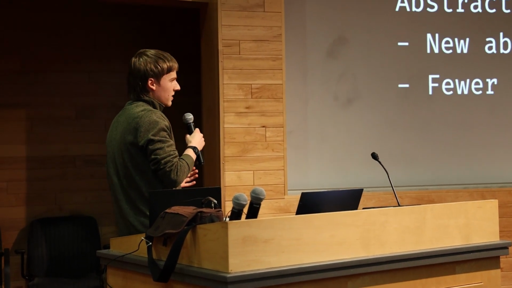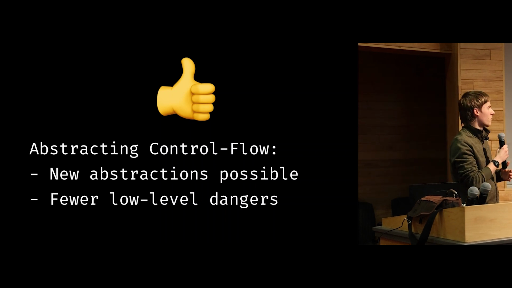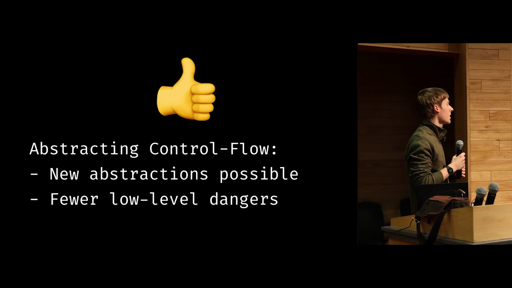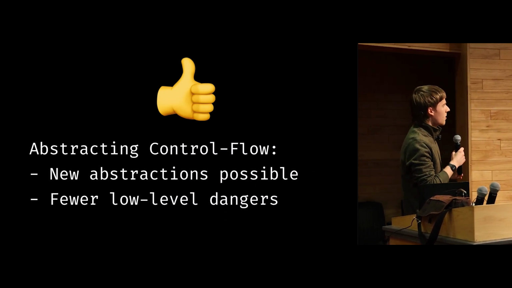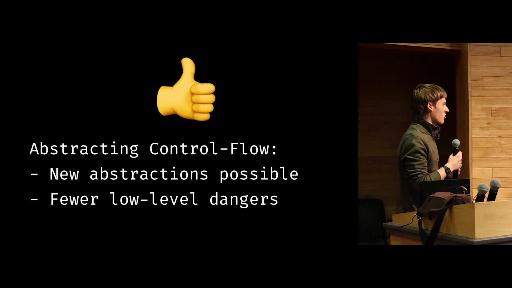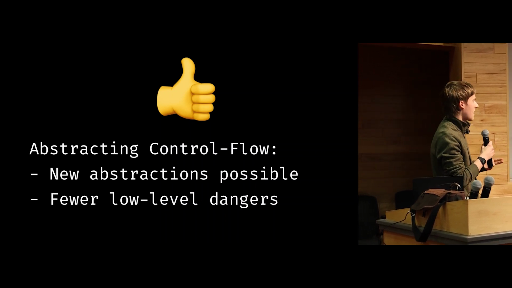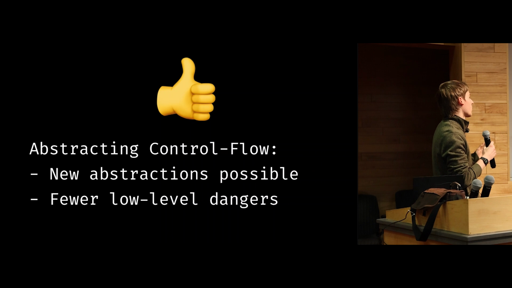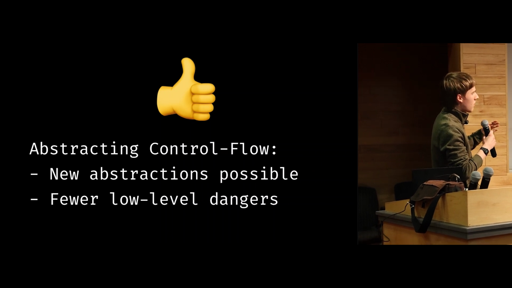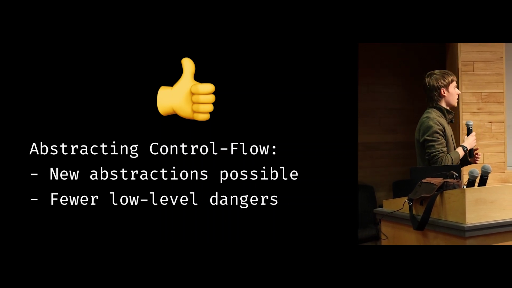So I think we can agree that both these examples are a nice way to write code. We really like writing code that is very high level. And by getting rid of control flow, we're able to make these new higher level abstractions, getting rid of query planning and dealing with the DOM and stuff like that. And by doing so, we're able to shave off a lot of these low level jagged edges that we used to have to deal with.